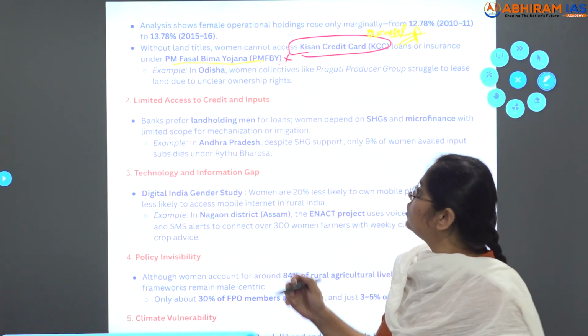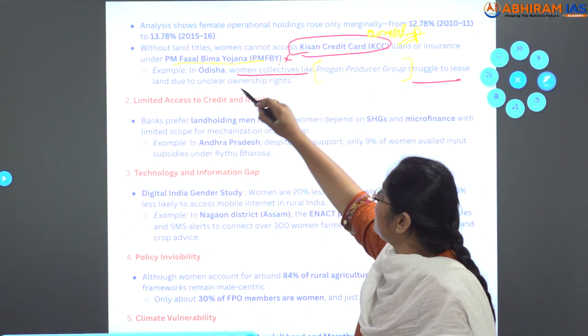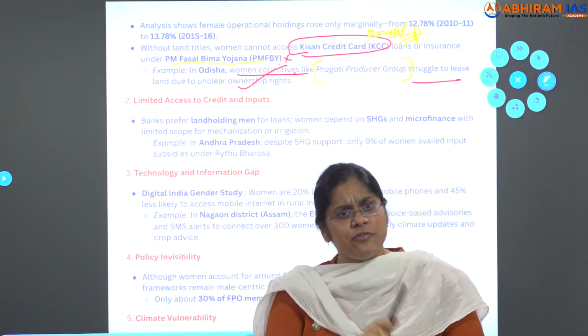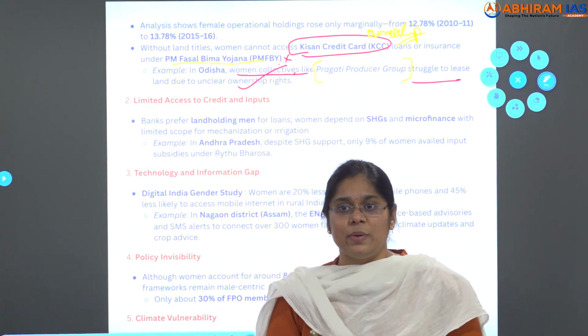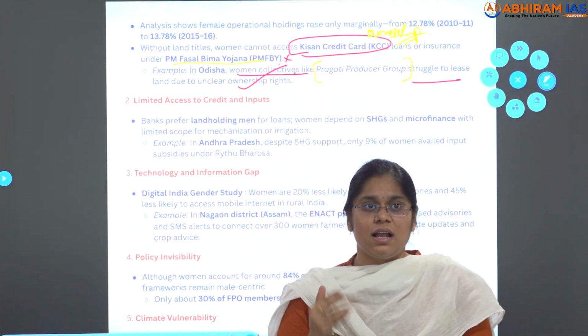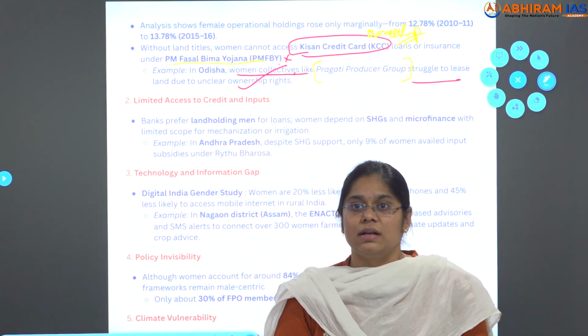An example, in Odisha, women collectives like Pragati Producer Group struggle to lease land due to unclear ownership. I have given statistics, and for every point I have mentioned the example also. This makes the answer very good. It looks like a structured answer. Give the statistics, give the example. Clear?